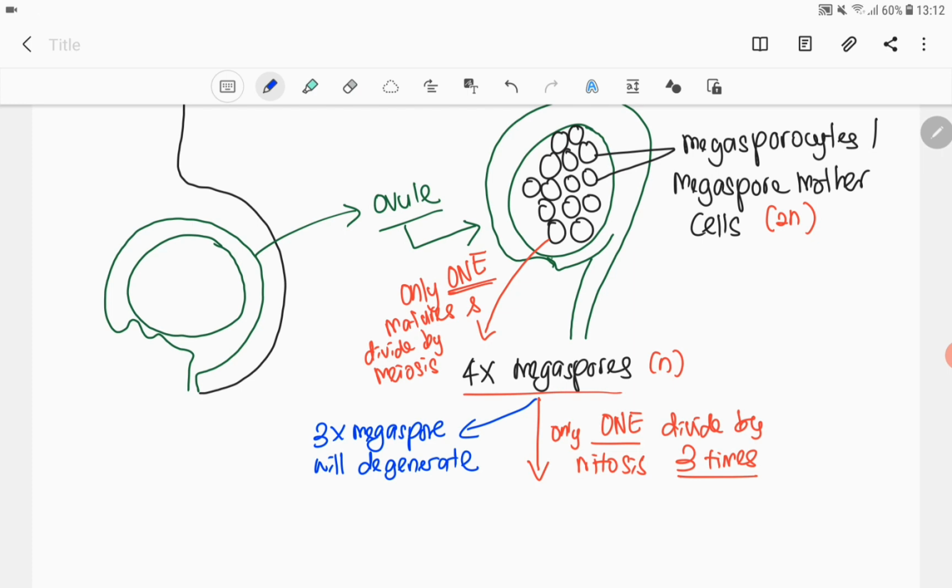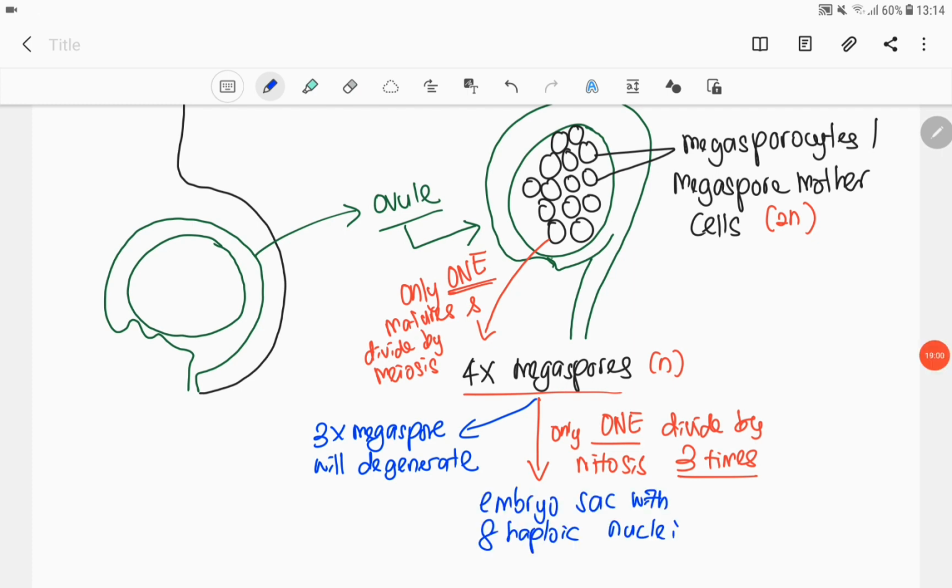So, unlike yang male tadi, kalau microspore, 4 akan divide by mitosis sebanyak sekali untuk jadi pollen grain yang mengandungi satu generative cell dan satu lagi adalah tube cell. Tapi untuk megaspore ni, daripada 4, satu je yang akan divide by mitosis. Dan juga mitosis itu akan berlaku sebanyak 3 kali. So the other 3 megaspores akan degenerate iaitu die.